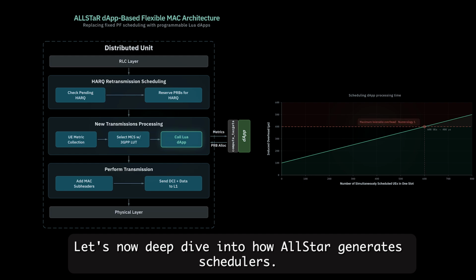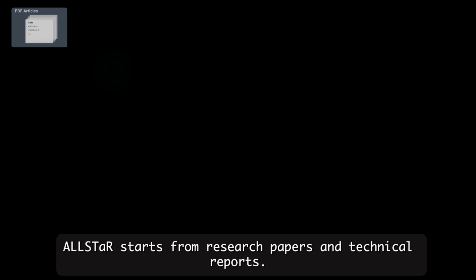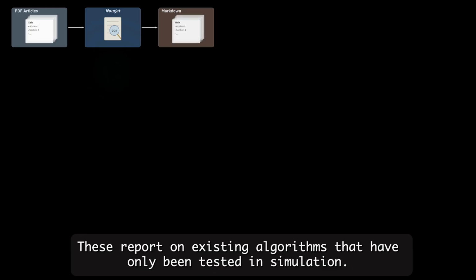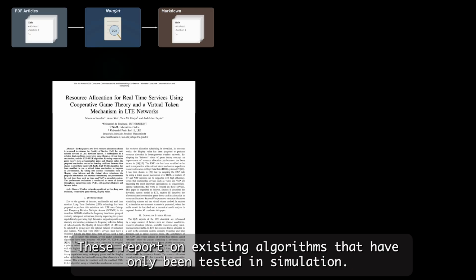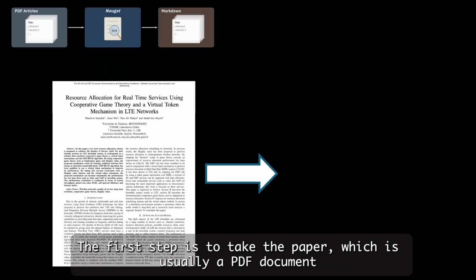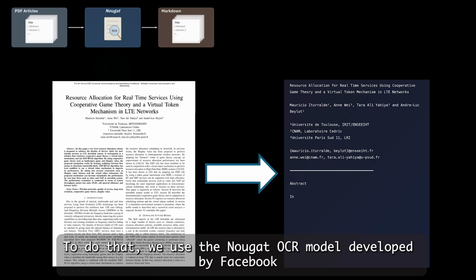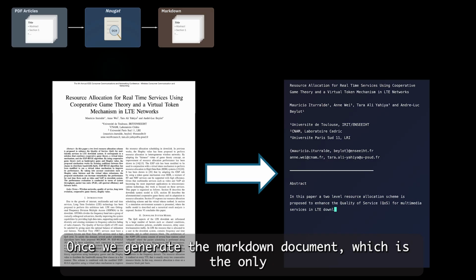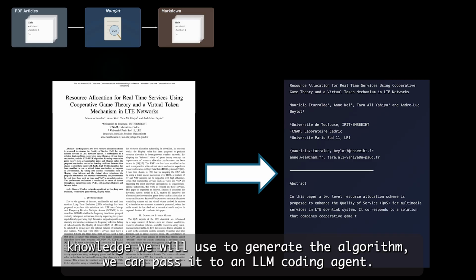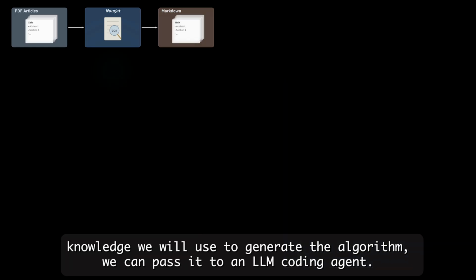Let's now deep dive into how ALLSTAR generates schedulers. ALLSTAR starts from research papers and technical reports. These report on existing algorithms that have only been tested in simulation. The first step is to take the paper, which is usually a PDF document, and to turn it into a markdown document ready to be ingested by a generative AI LLM. To do that, we use the Nougat OCR model developed by Facebook. Once we generate the markdown document, which is the only knowledge we will use to generate the algorithm, we can pass it to an LLM coding agent.